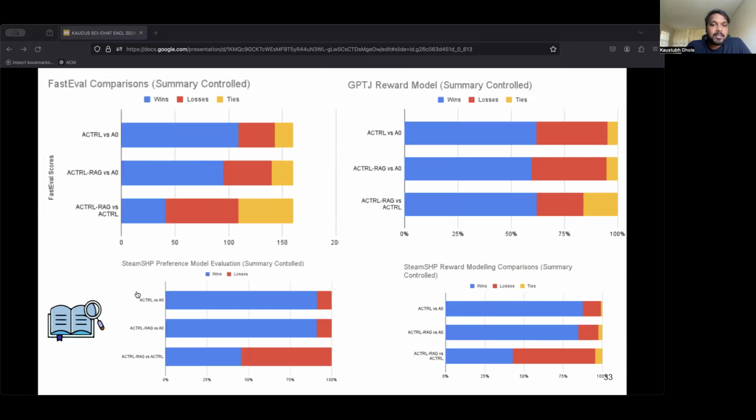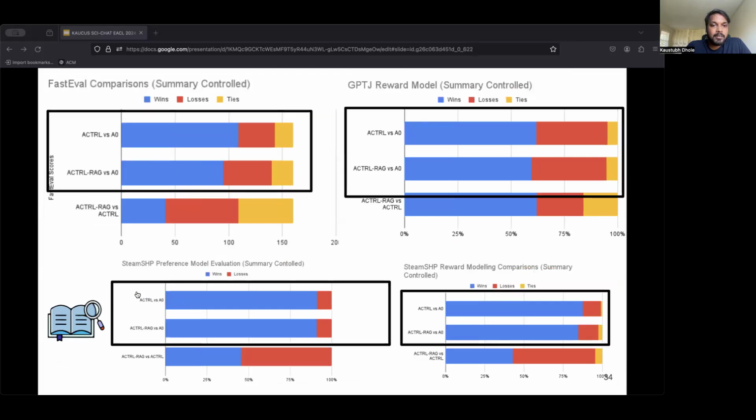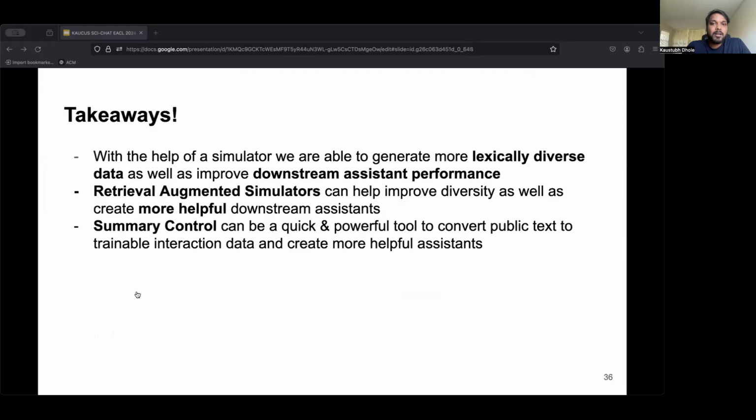Now here are the results of assistants trained from summary control simulators. The assistants A control and A control RAG, trained from the summary control simulators, are more often preferred as compared to the ones without the simulator. However, the non-retrieval counterpart, A control, is more often preferred as compared to the retrieval counterpart. So the main takeaway is that knowledge augmentation through retrieval or preconditioning can be useful to create more effective simulators that can train better downstream assistant models.